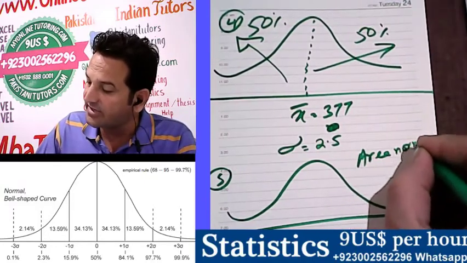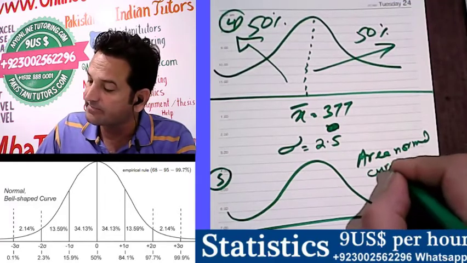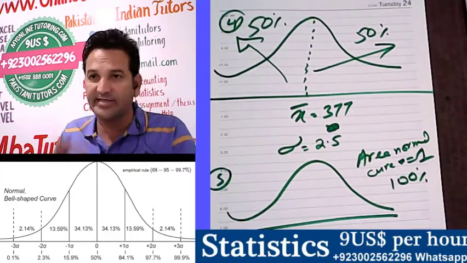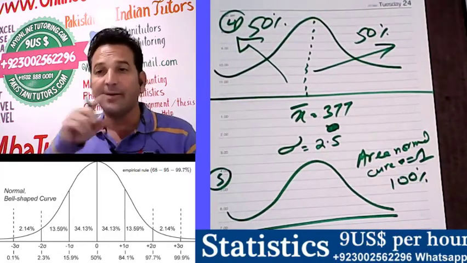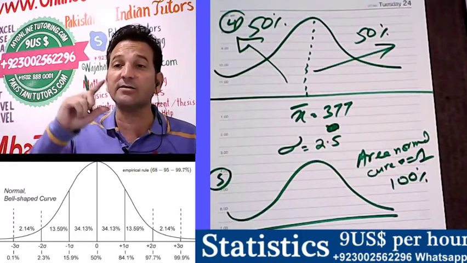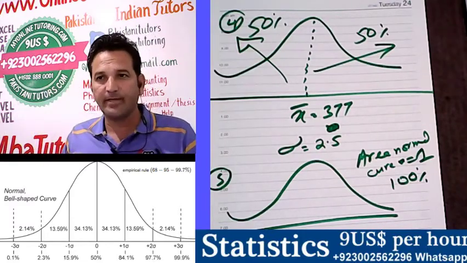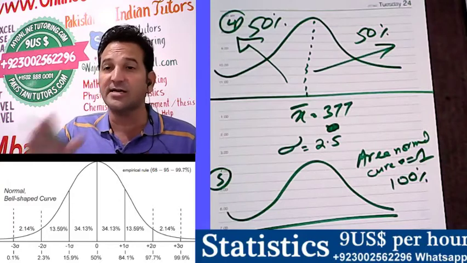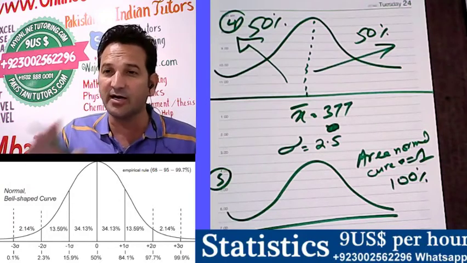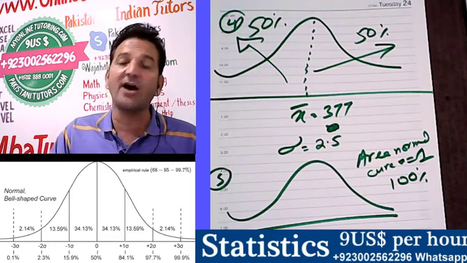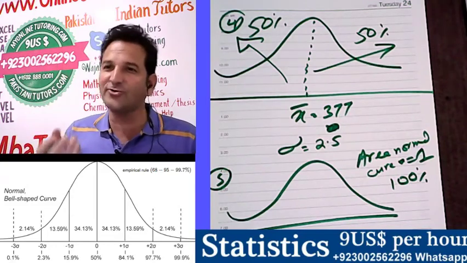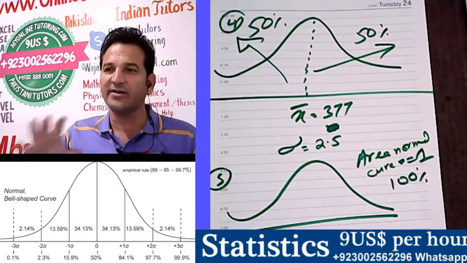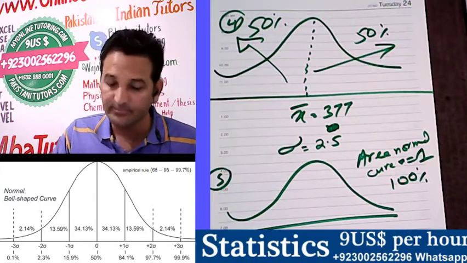5. The area under the normal curve. You will always read this point. The area under the normal curve is equal to 1 or 100%. It means the data will cover 100% of the data. It simply means that a normally distributed curve will explain, or will absorb, 100% of the values of that data. Clear? Next point.